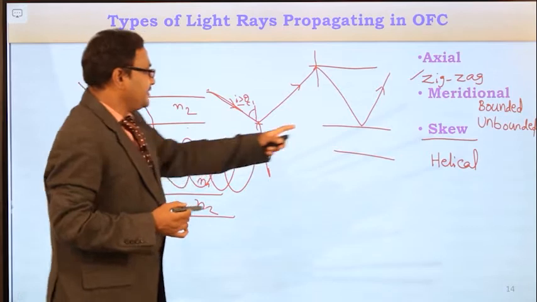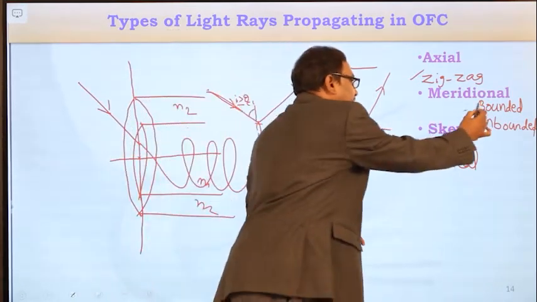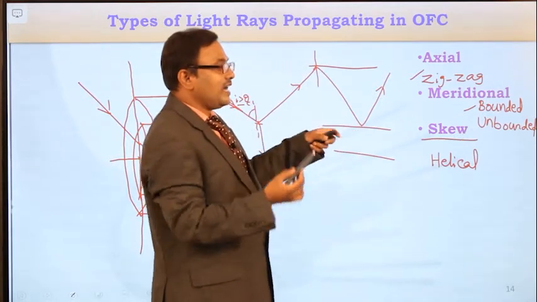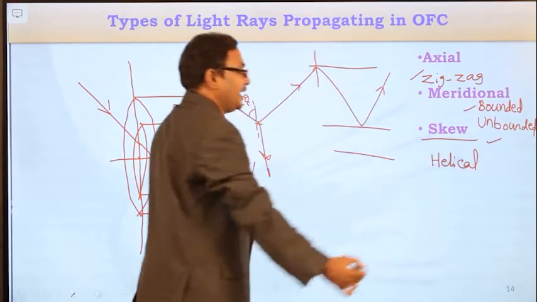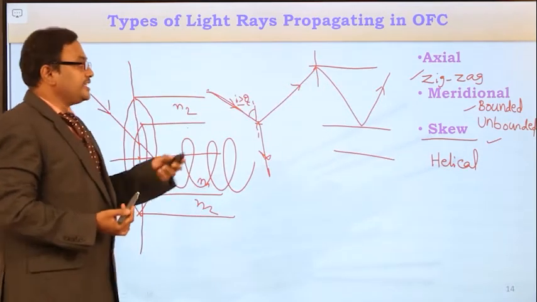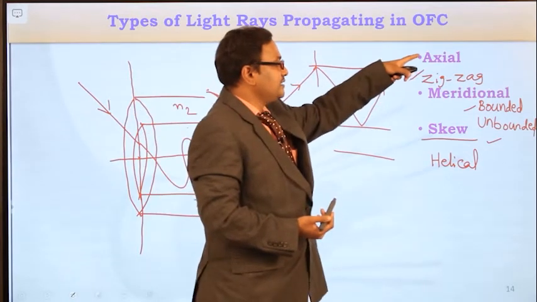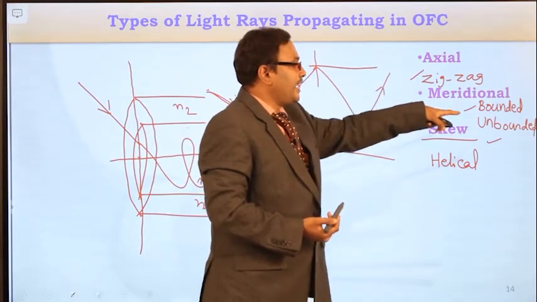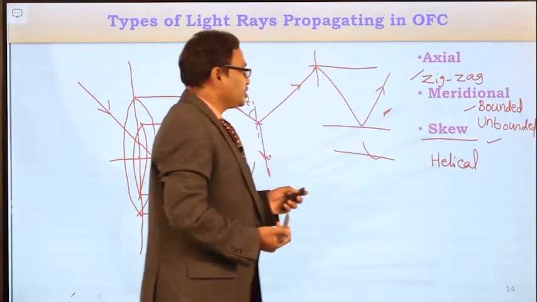If these skew rays are confined to the core medium, they are the bounded skew rays, and if the skew rays are not confined to the core medium, they are the unbounded light rays. So in this way, there are different types of light signals: axial light rays, bounded meridional light rays and unbounded meridional light rays, bounded skew rays and unbounded skew rays.